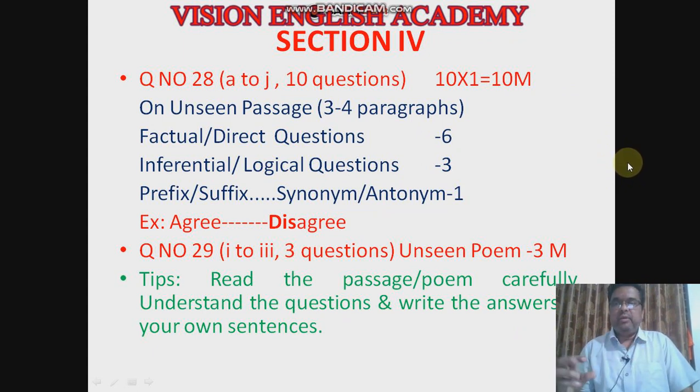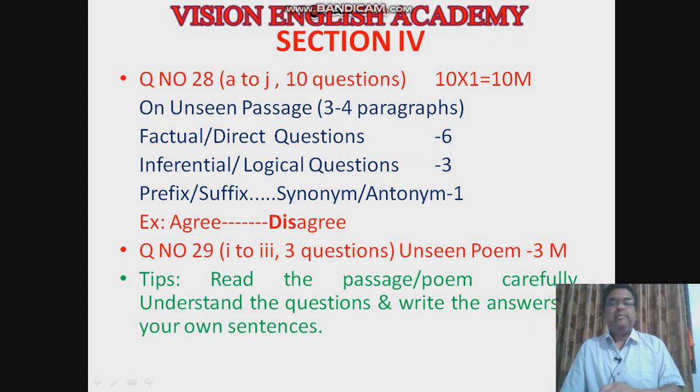Here you will be given one unseen passage of moderate length, which will be 2 to 3 paragraphs. You have to read the passage carefully and answer the 10 questions given, that is A to J. So go through the passage carefully, read and glance at the passage, then read all the questions, then answer appropriately.